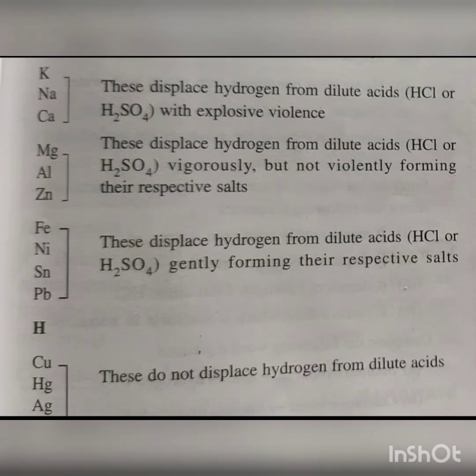Displacement of hydrogen from the dilute acids. Hydrogen is displaced from dilute hydrochloric acid as well as dilute sulfuric acid when the latter react with some metals which are more reactive than hydrogen, which we have seen in the reactivity series just now. The extent to which these reactions occur for a given metal is also based on the activity series of the metals. So, sodium, potassium and calcium displace hydrogen from dilute acids, hydrochloric or sulfuric, with explosive violence.